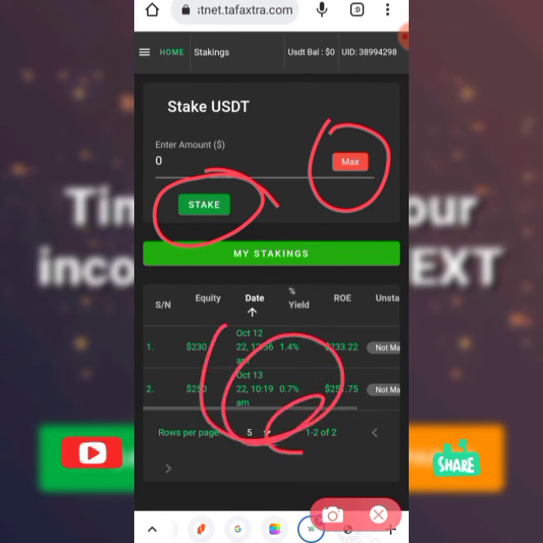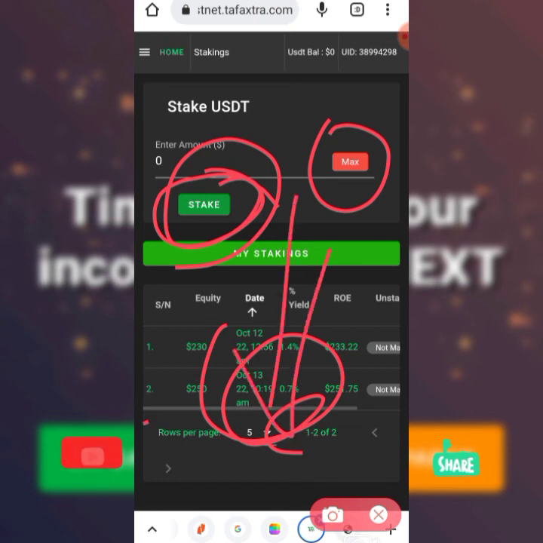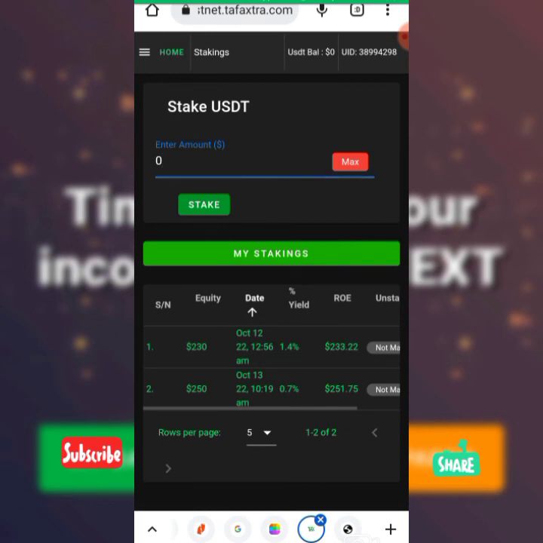If that one reaches 24 hours, I will do it as I told you here, and I will come back to this stake and do the staking. It will also increase. So I will now have 3 orders. That is how to do more airdrop. As you are doing it, you are getting more airdrop and more staking. So do it and thank me.